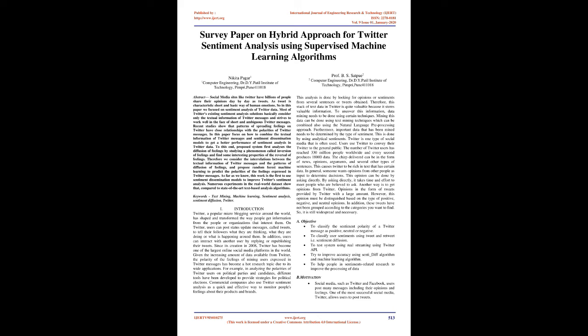To this end, the proposed system first analyzes the diffusion of feelings by studying a phenomenon called inversion of feelings, and finds some interesting properties of the reversal of feelings. Therefore we consider the interrelations between the textual information of Twitter messages and the patterns of diffusion of feelings, and propose random forest machine learning to predict the polarities of the feelings expressed in Twitter messages. As far as we know, this work is the first to use sentiment dissemination models to improve Twitter's sentiment analysis.